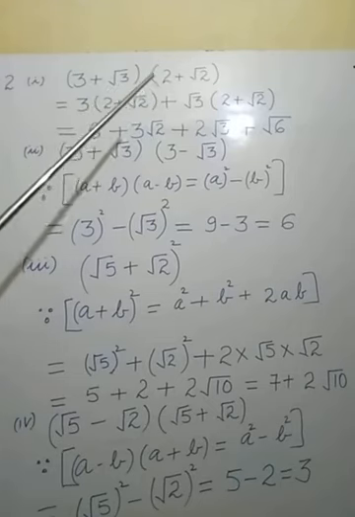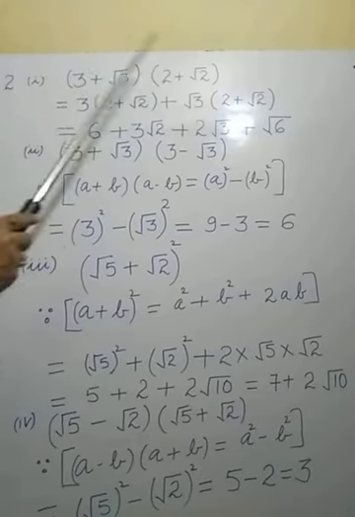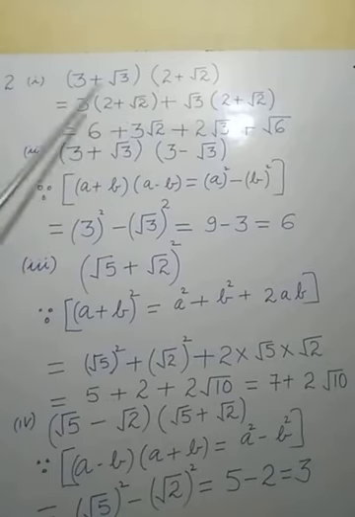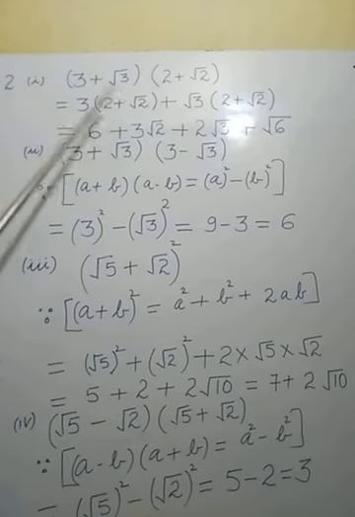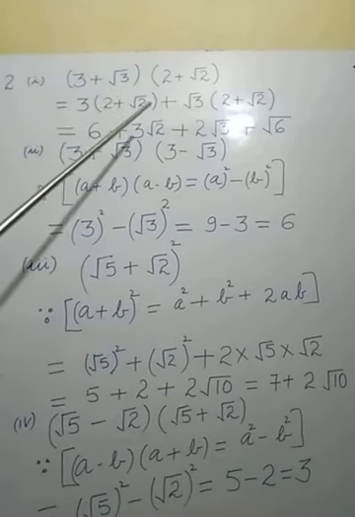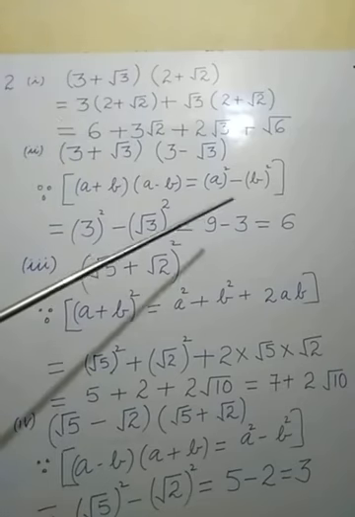It means this one is a binomial and this one is also a binomial. Binomial multiplied by binomial, how can we simplify? One is rational, the second is irrational, so we have to apply the operations of rational and irrational numbers and see what the final answer is.